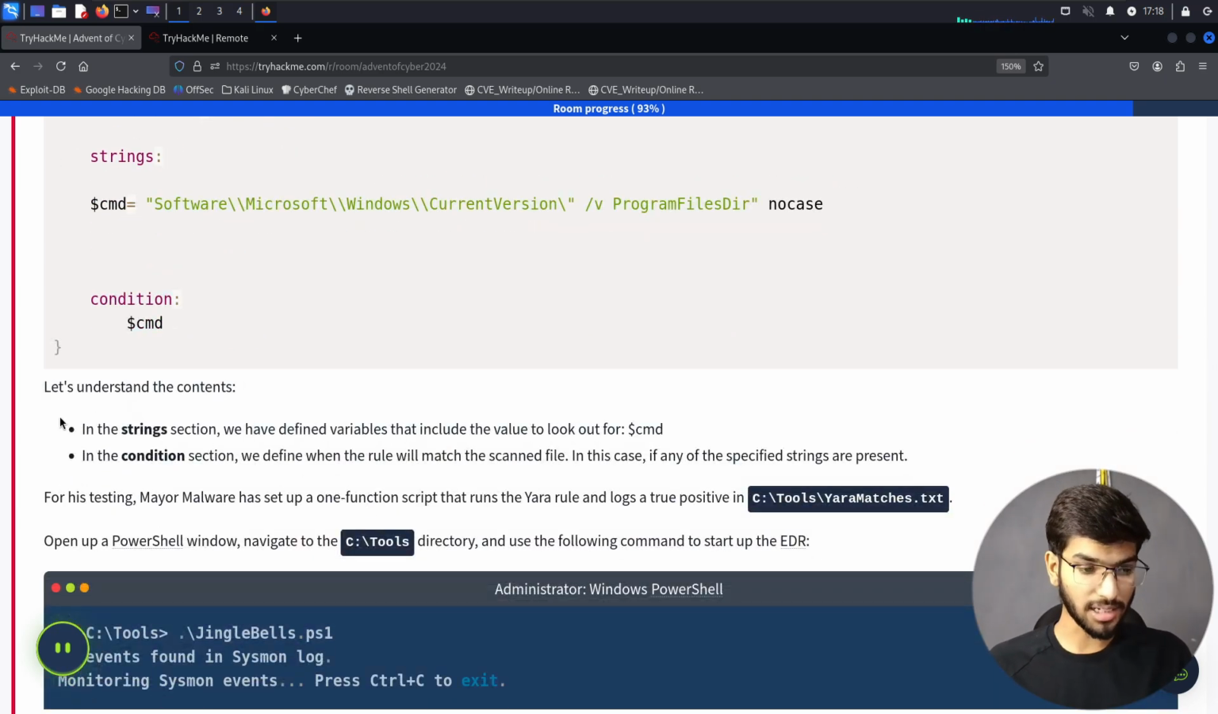Let's understand the contents. In the strings section, we have defined variables that include the values to look out for, the CMD. In the condition section, we define when the rule will match the scanned file. In this case, if any of the specified strings are present. For his testing, Malware Malware has set up one function script that runs the YARA rule and logs a true positive in the C tools YARA match.txt.